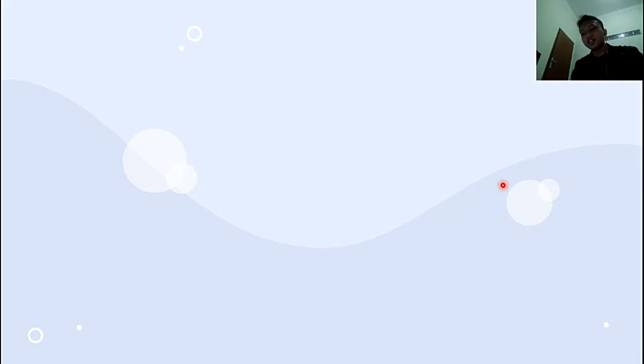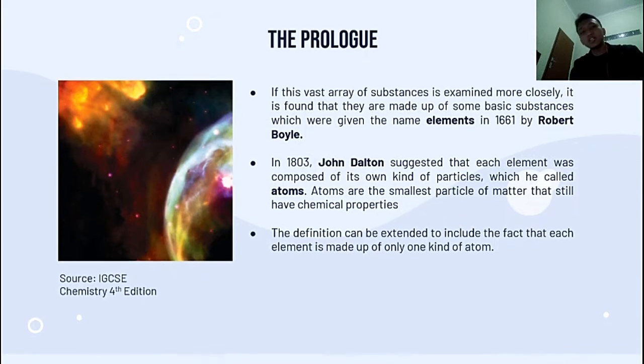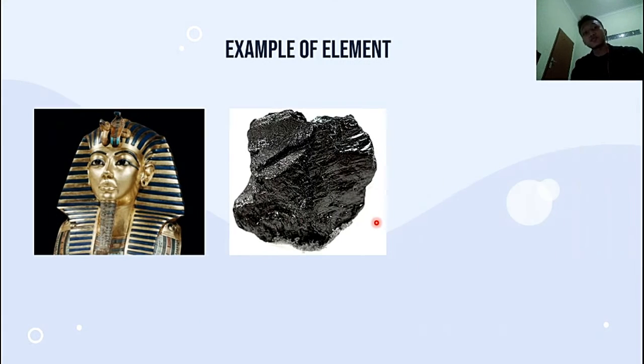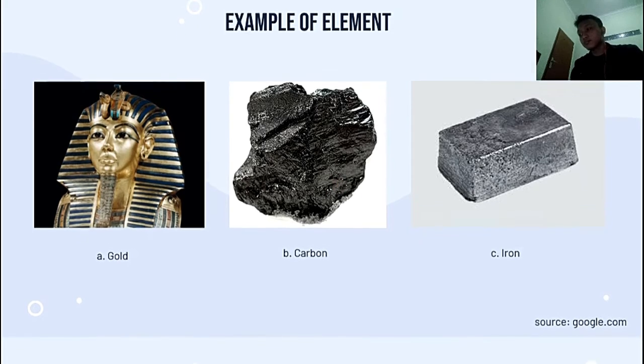Because of the definition before, atoms are the smallest particle. It means that we cannot see atoms with the naked eye. So we need some equipment, and the name of the equipment is an electron microscope. With an electron microscope, we can see the atoms. Of course, we need help from the microscope, okay?